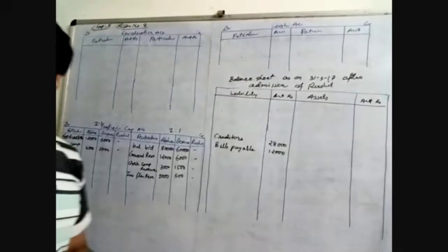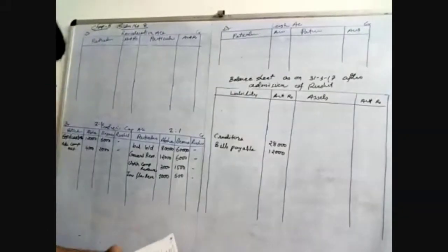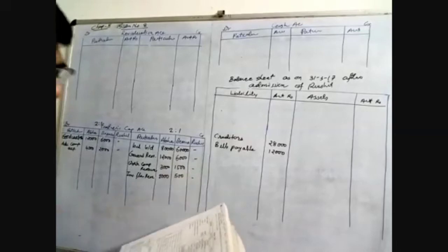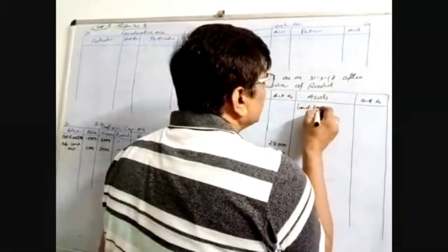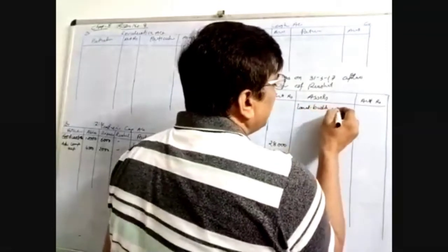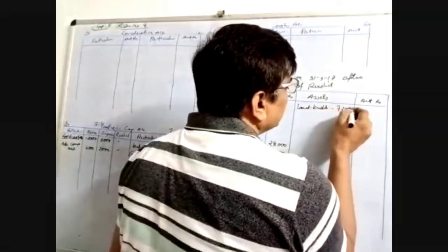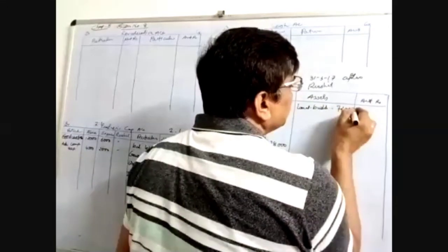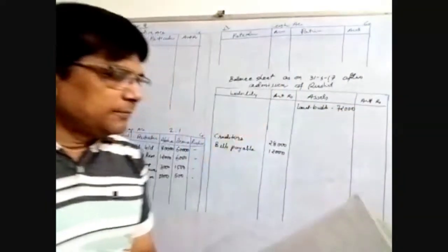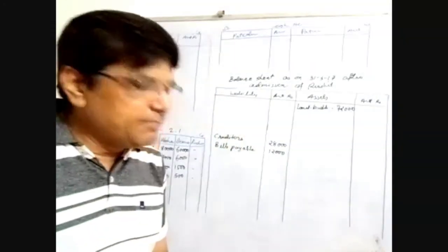Now other assets we have to record. Now goodwill is recorded. Now land and building 72,000. Land and building 72,000. Adjustment is there. What is in the adjustment? It is written that the value of land and building is to be increased by 17,000.